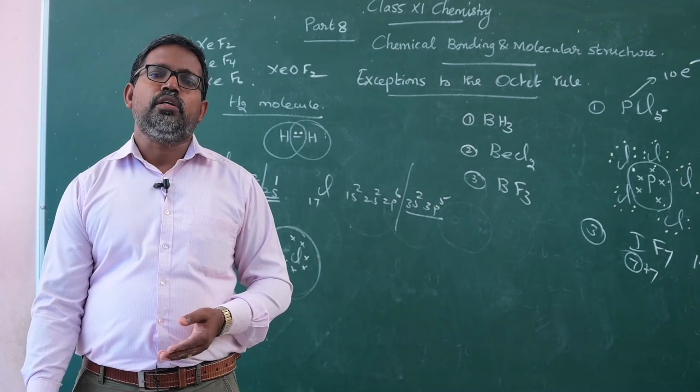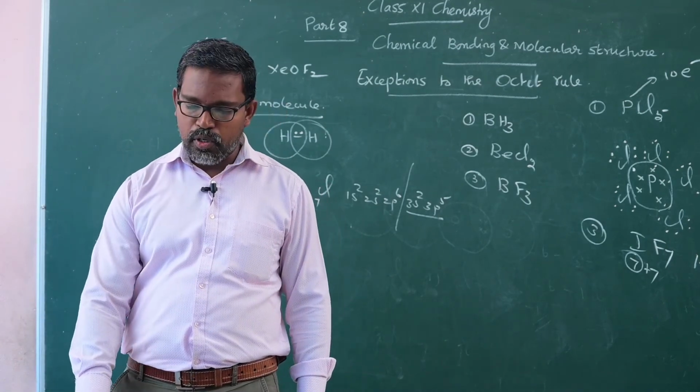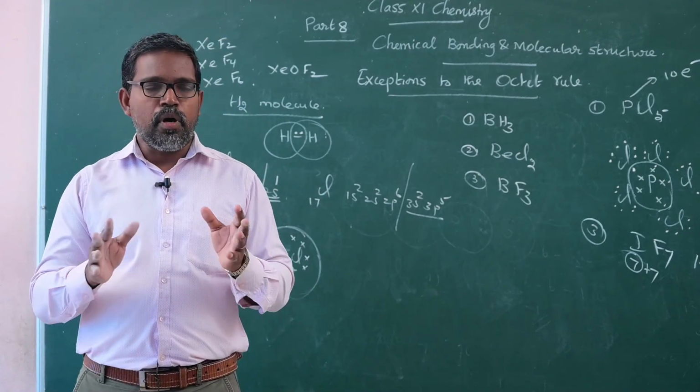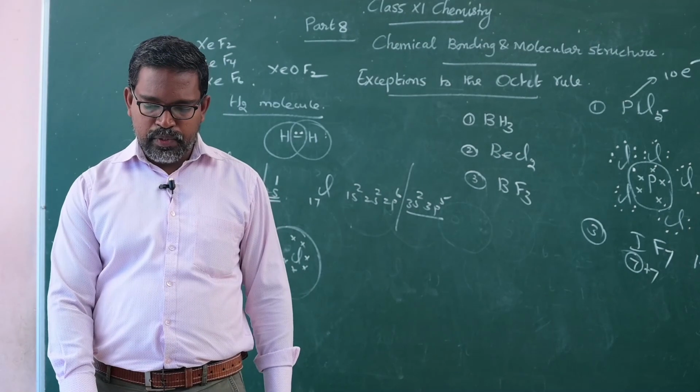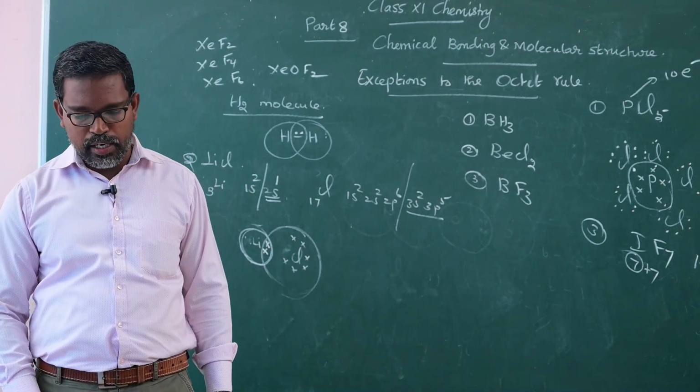Directional nature of the bond. Ionic bonds are non-directional in nature, but covalent bonds are directional in nature because the bond is localized between the nuclei of the atoms, hence it is directional.